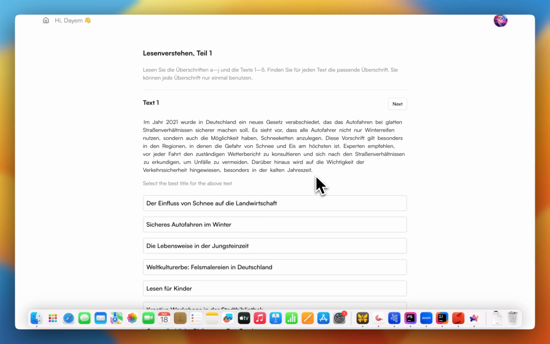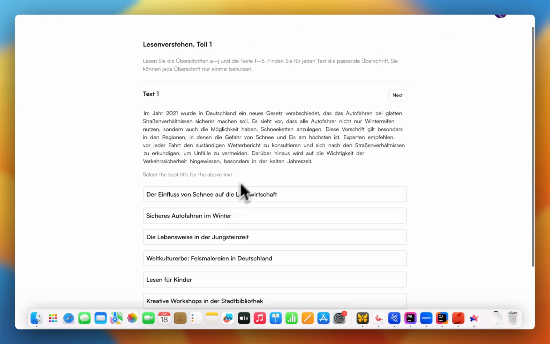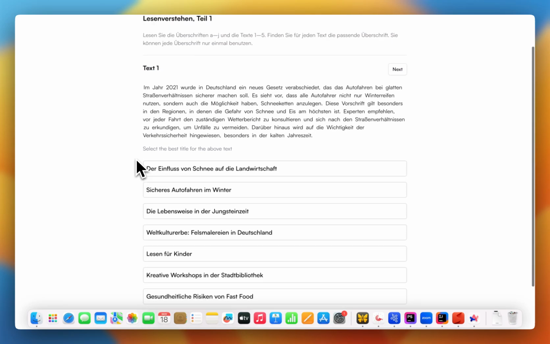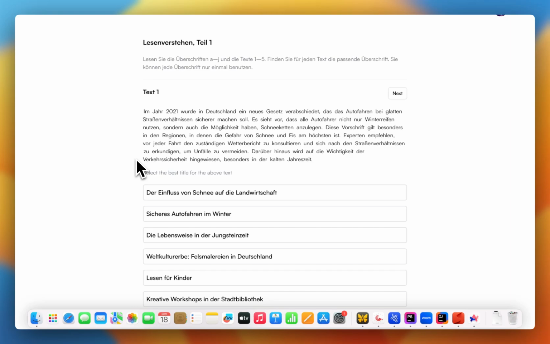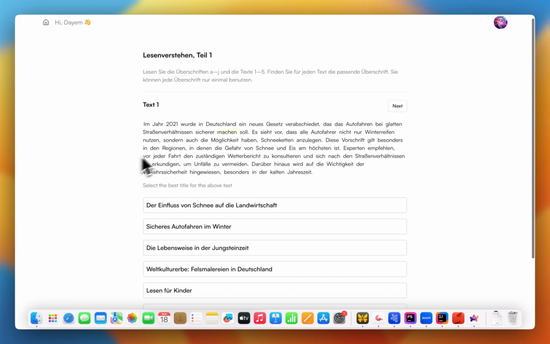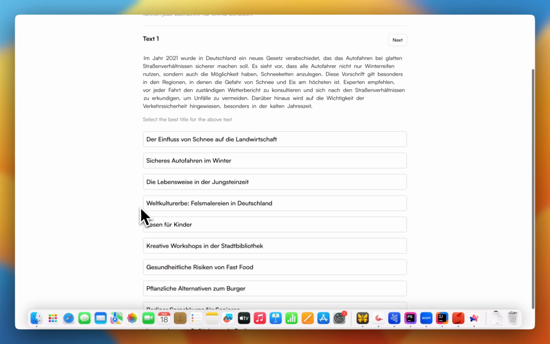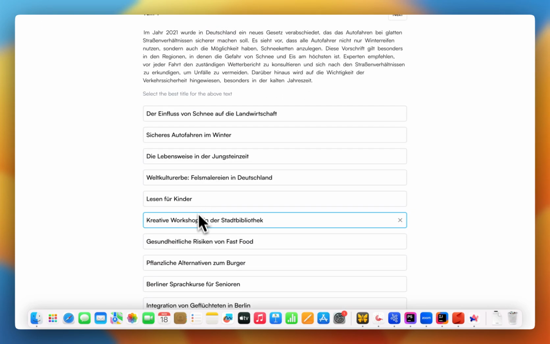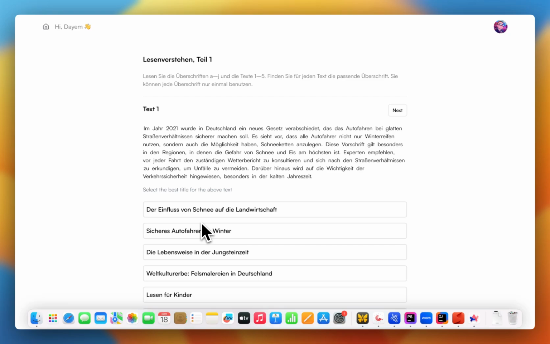So the first thing I will tell you is that in this Teil 1, since you have 5 paragraphs and 10 titles, generally what ends up happening is that for each paragraph, you will find that there are 2 titles that are generally plausible. So your first goal should be to use the technique of keyword matching to eliminate or strike out all the other titles and narrow down the 2 titles that are the most plausible.